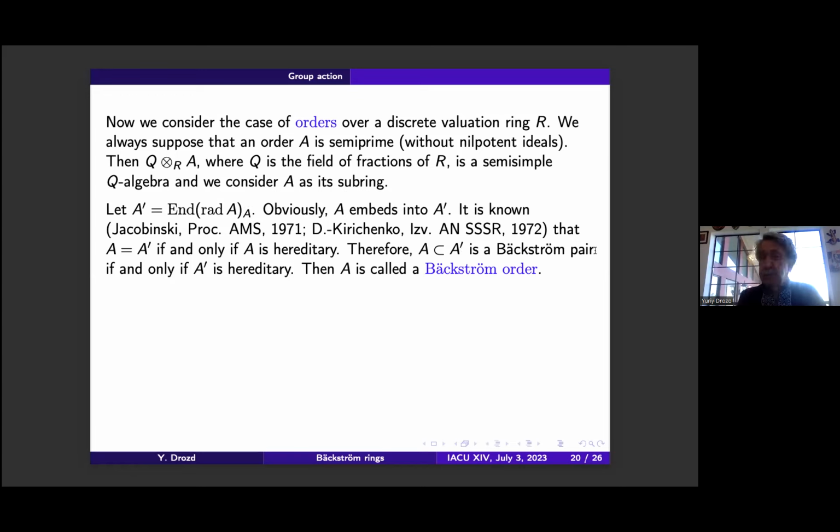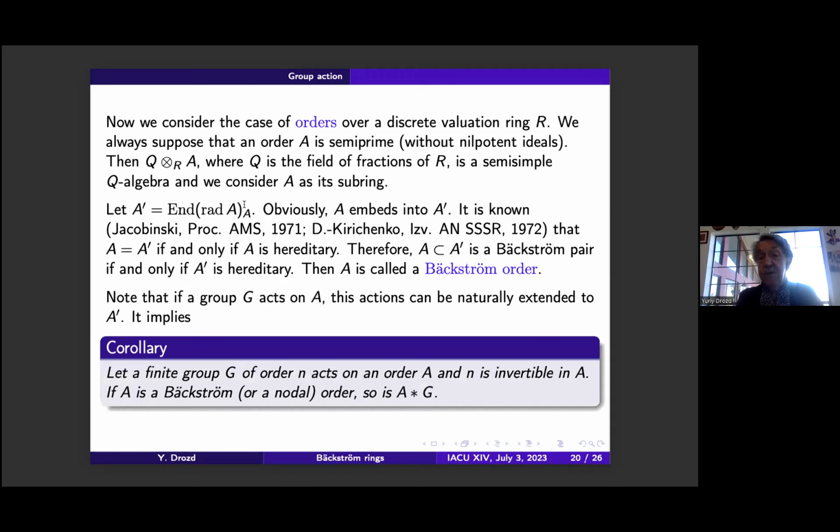And it is a hereditary Backström pair if and only if A dash is hereditary. Then A is called a Backström order. That was the origin of this term Backström.